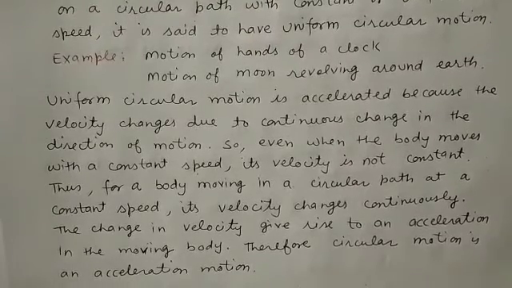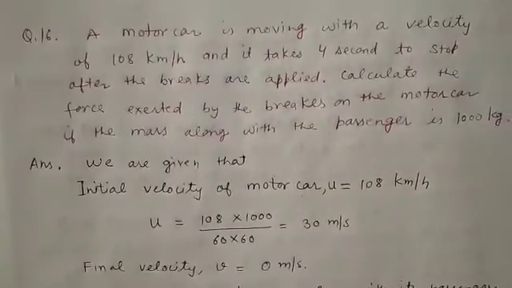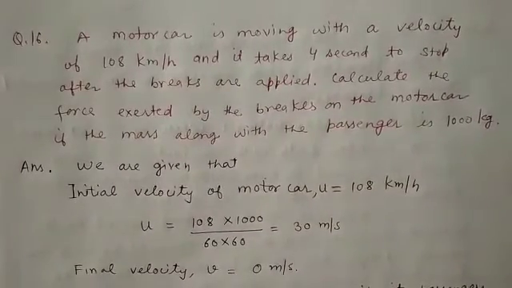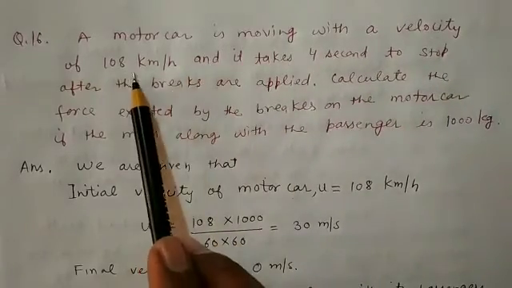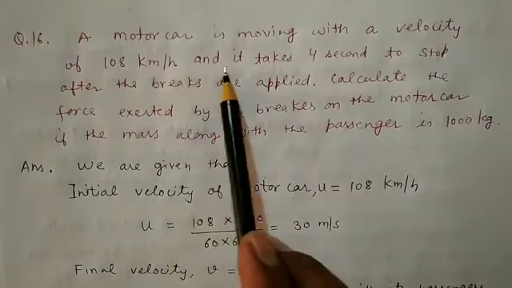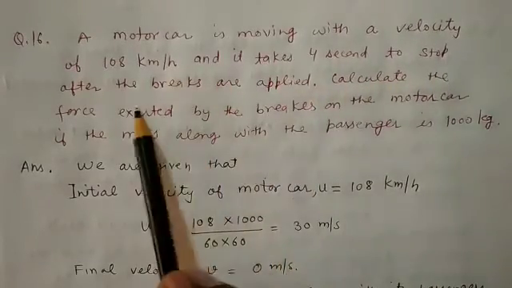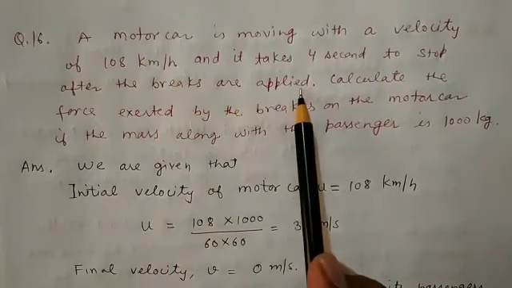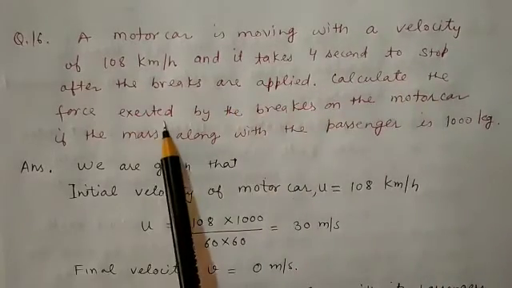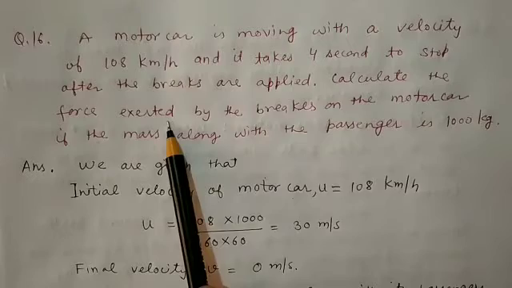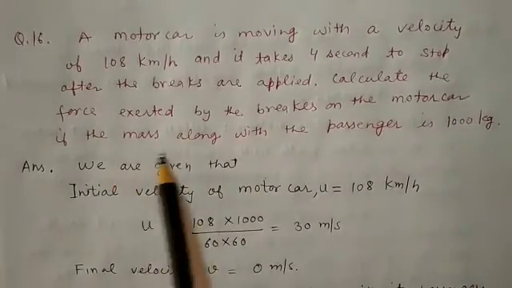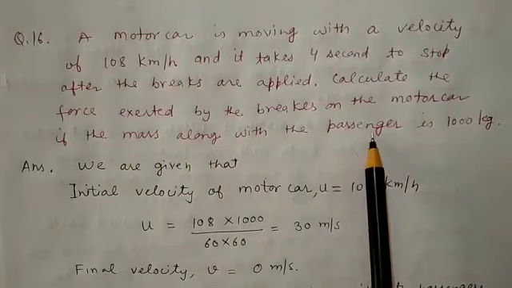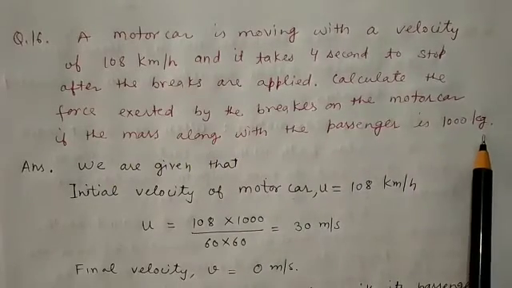Next, moving to question number 16. A motor car is moving with a velocity of 108 km per hour and it takes 4 seconds to stop after the brakes are applied. Calculate the force exerted, means we have to find the value of F, by the brakes on the motor car if the mass along with the passengers is 1000 kg.